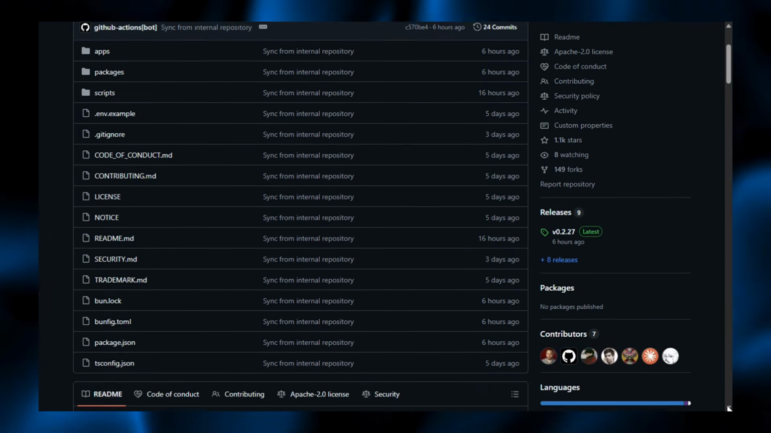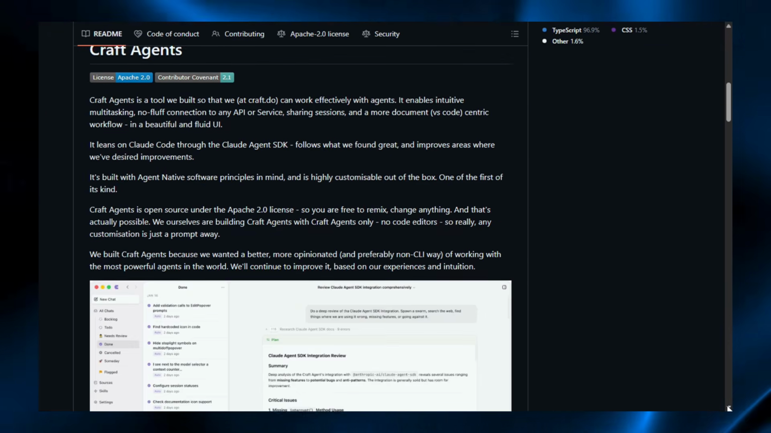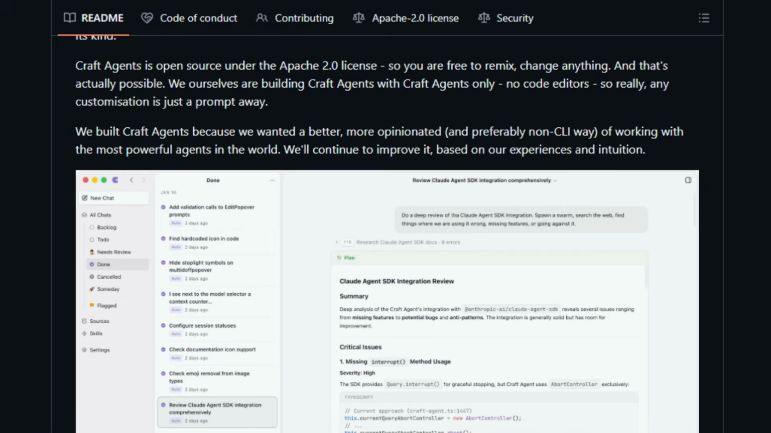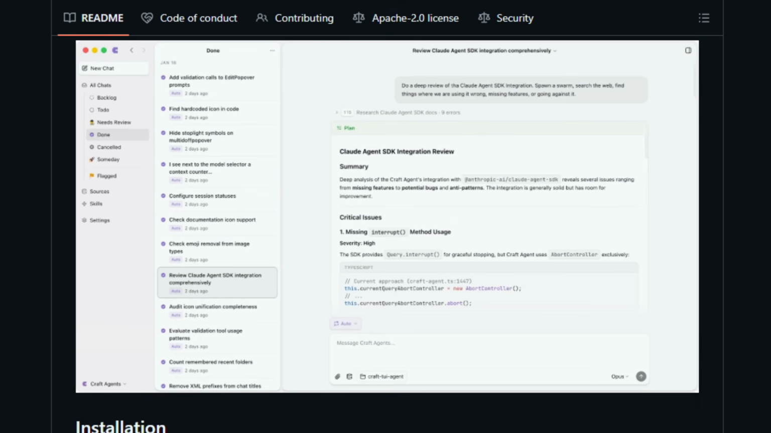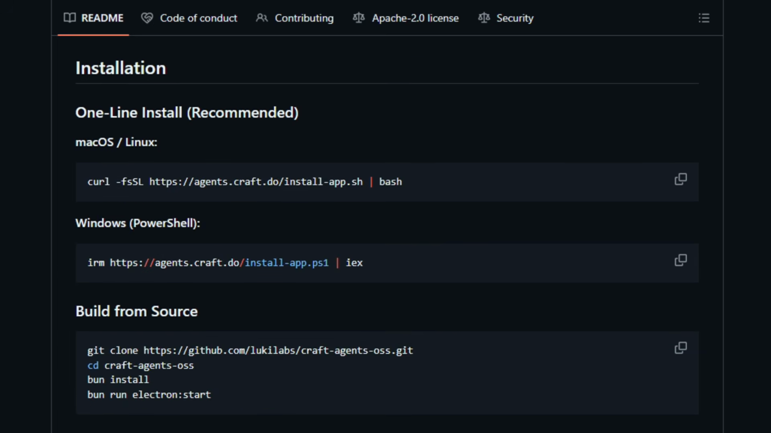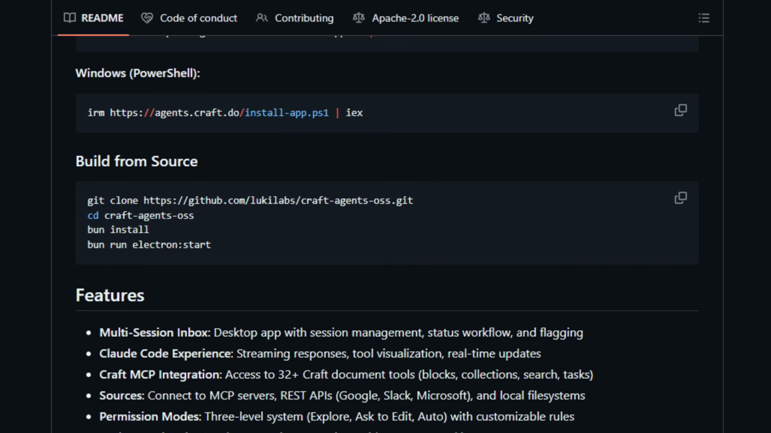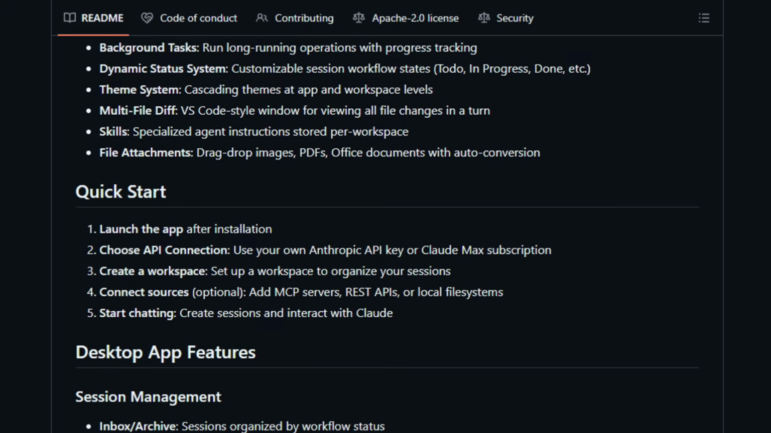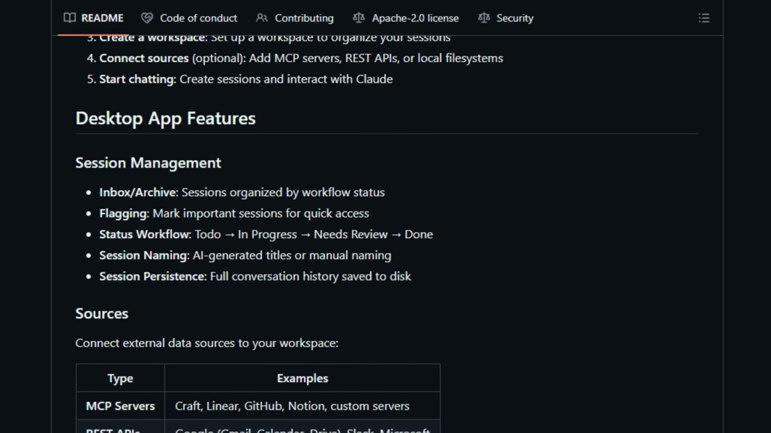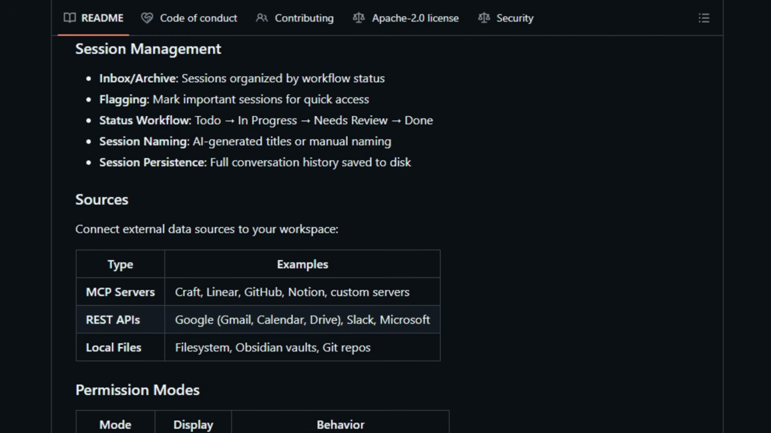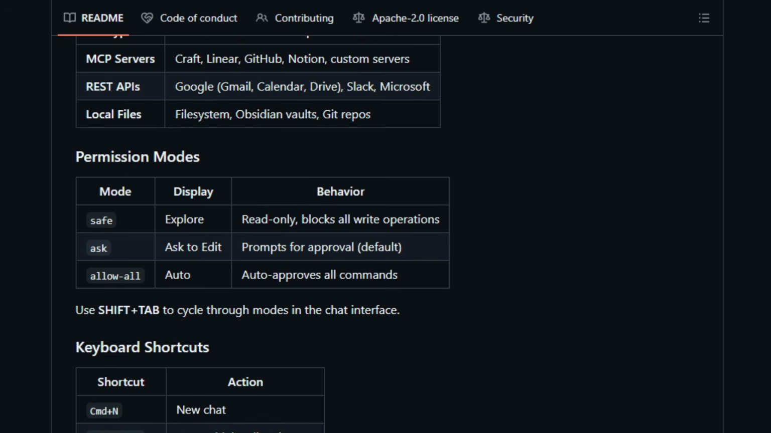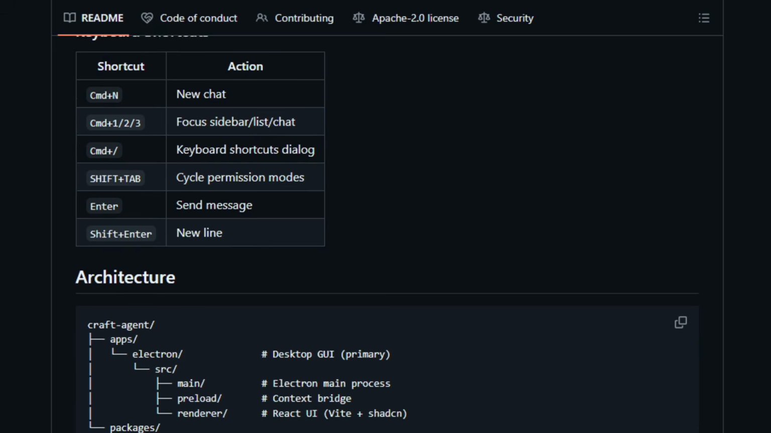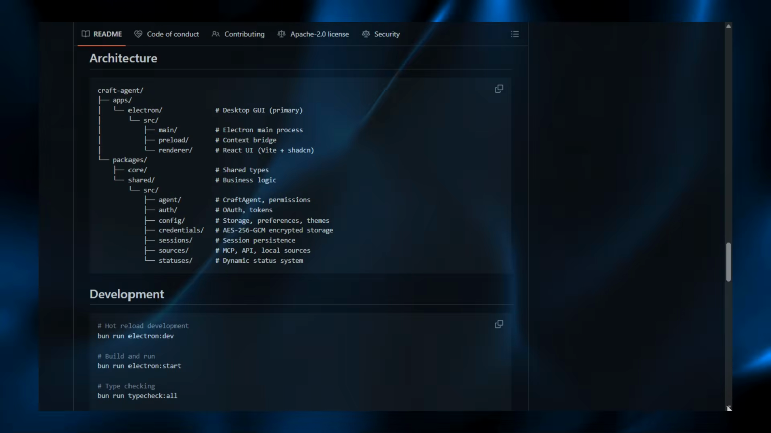It runs locally with Electron, React, TypeScript, Bun, and the Claude-Agent-SDK so you can manage multiple sessions, connect to data sources like MCP servers or REST APIs, and organize workflows with permission modes and status workflows. The desktop app keeps data local, offers session inboxes and multi-file diffs, and lets developers connect GitHub, Slack, or file sources for richer context. This platform matters for teams seeking a unified way to interact with AI agents beyond basic CLIs. Try Craft Agents and orchestrate your agent workflows.